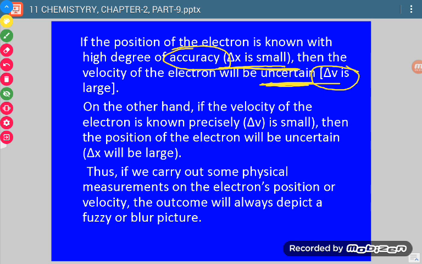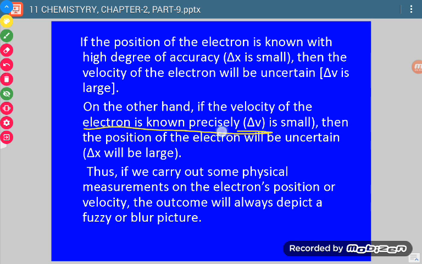Now on the other hand, if the velocity of the electron is known precisely, then the position will be uncertain. We cannot say with certainty what the values of delta x and delta v are. If our delta x value is correct, then the delta v value will be wrong. If delta v is correct, then the delta x value will be wrong.